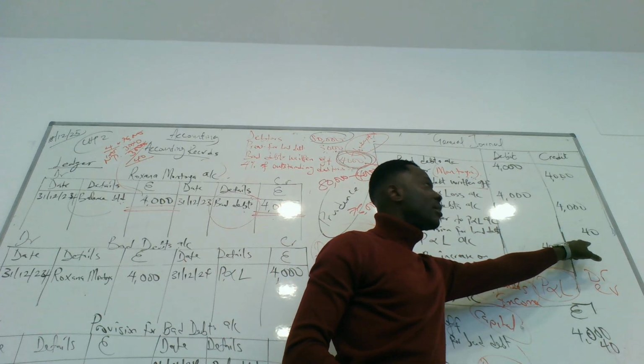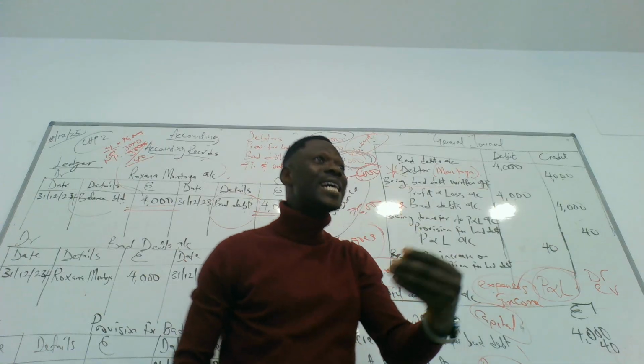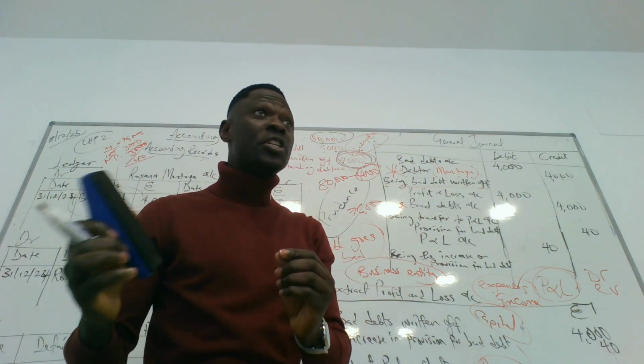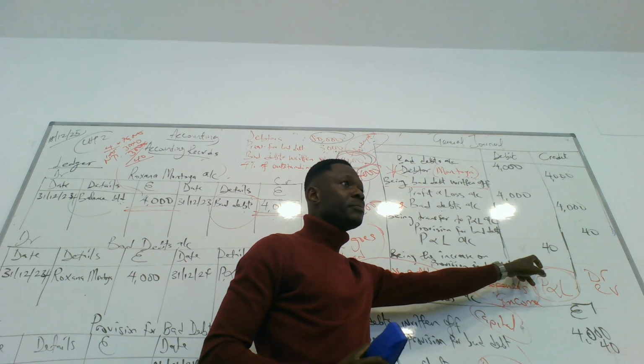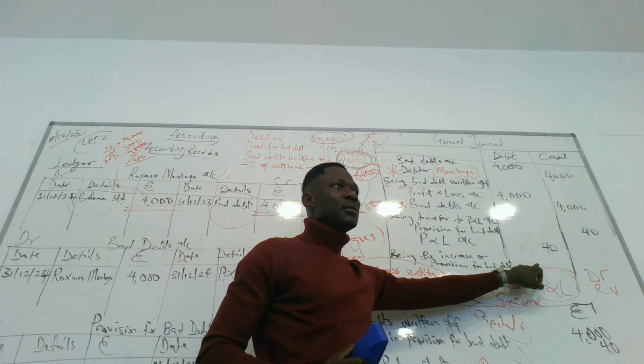40. And the profit and loss account will have what? 40. Because you have created a provision for bad debts. And for you creating a bad debt provision, it has to be debited in your profit and loss account because it's an expense. Do we get it?